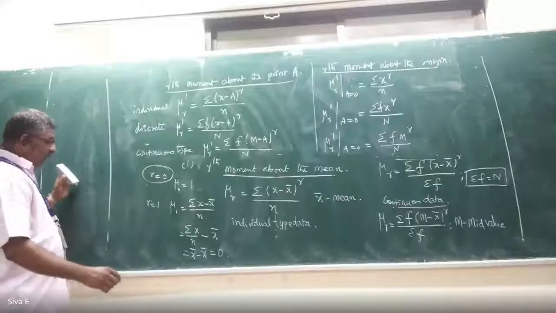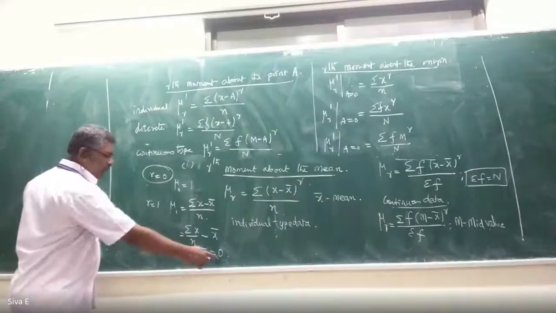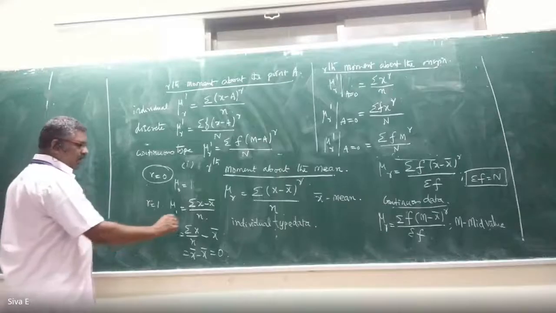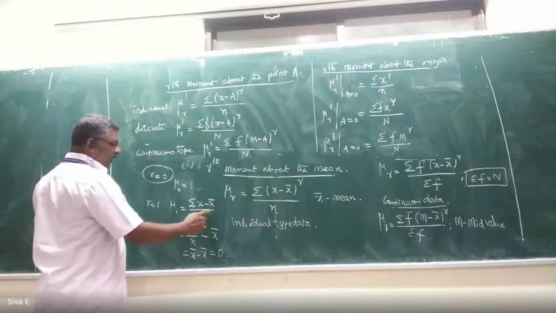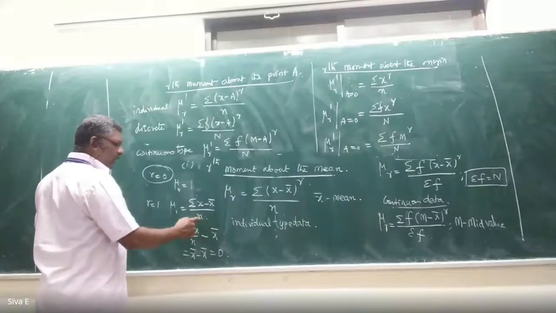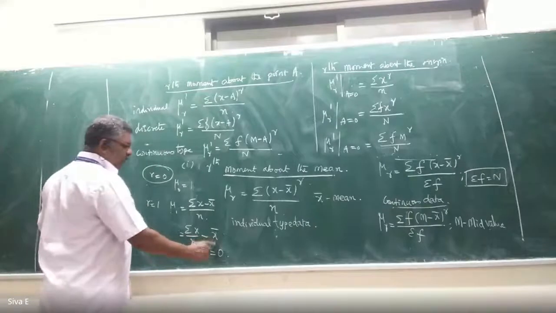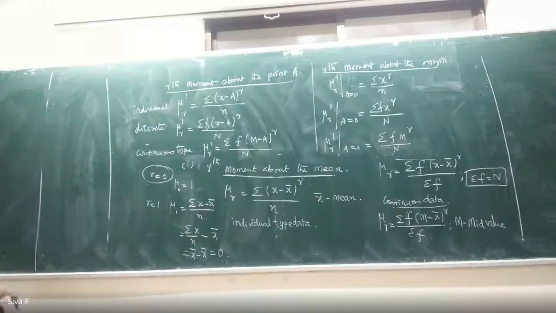Sir, we understood that mu 1 equal to 0. We didn't understand why summation of x by n can be written as only x bar. It is constant. No need to apply that n here. Always, if you are writing summation of x by n, directly we can write x bar. It is a single value.